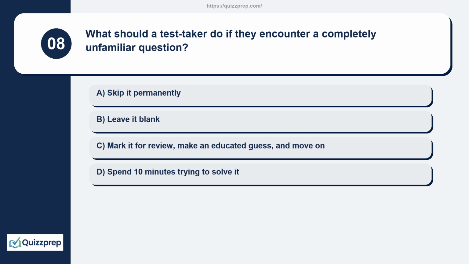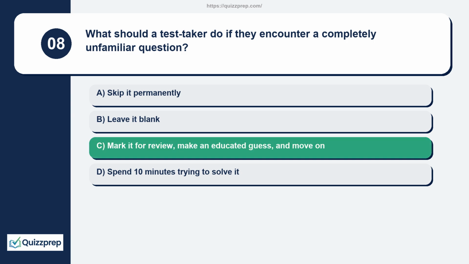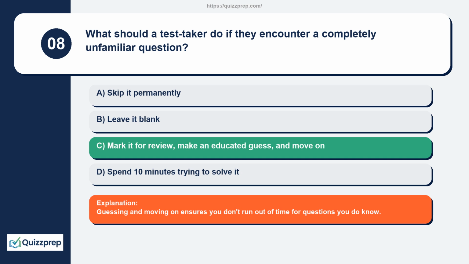Question 8. What should a test taker do if they encounter a completely unfamiliar question? Skip it permanently. Leave it blank. Mark it for review, make an educated guess, and move on. Spend 10 minutes trying to solve it. Guessing and moving on ensures you don't run out of time for questions you do know.